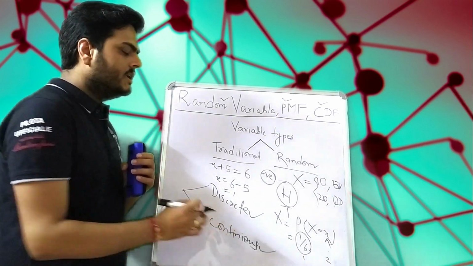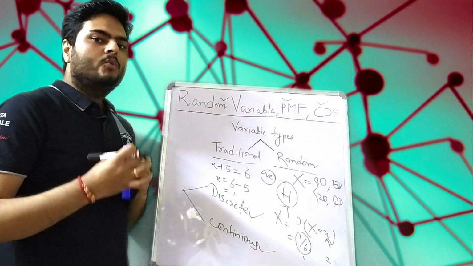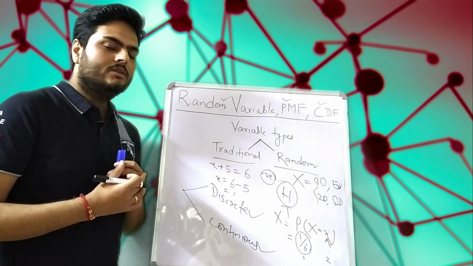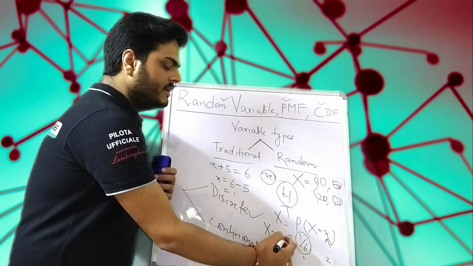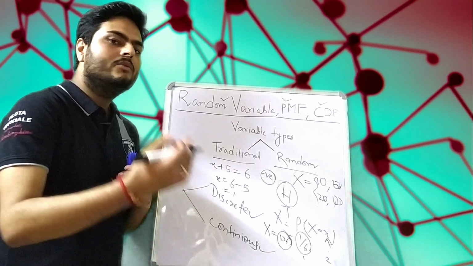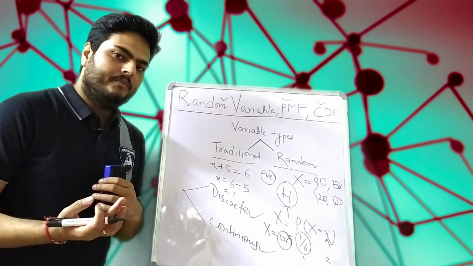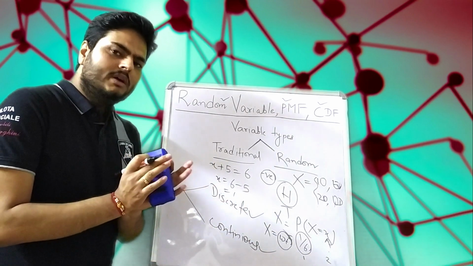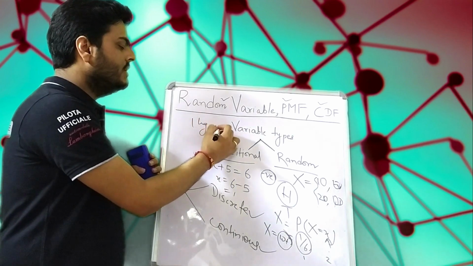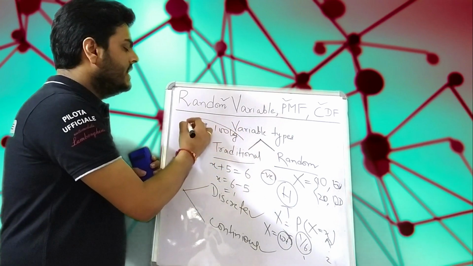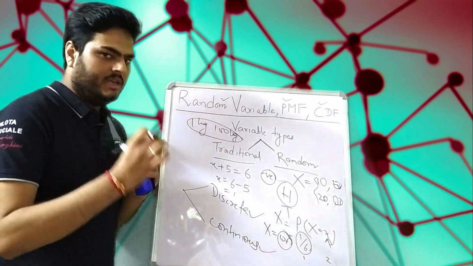But in a continuous random variable, for example, if I go to a zoo and ask what can be the weight of that animal, my random variable x will be the weight of that animal. So my random experiment is picking one animal and my random variable x is the weight of that animal. In that case, this random variable can have any value in a given range. Let's say, for example, 1 kg to 100 kg, in this range any value my random variable can take. This becomes the continuous random variable.